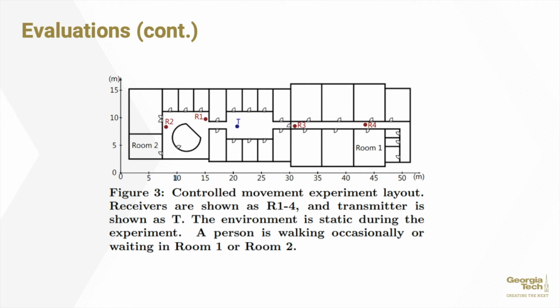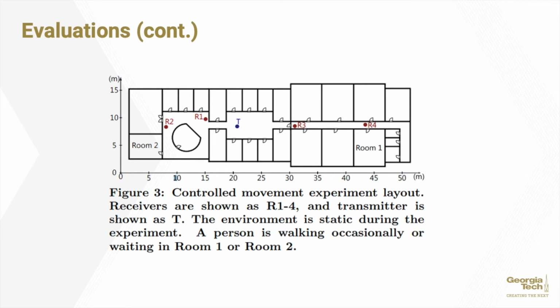The first experiment, a controlled movement experiment, had this layout as you see here in Figure 3, with the transmitter, designated by the blue T bullet point, appearing in the central lobby, and the 4 receivers, designated by the red bullet points, spread along the hallway.